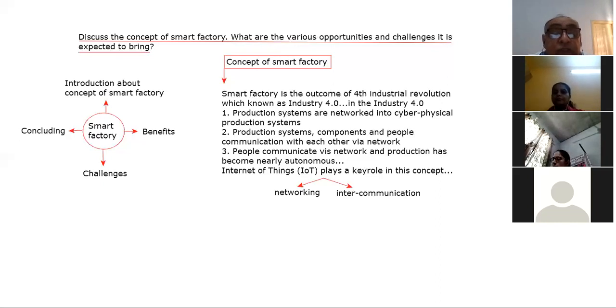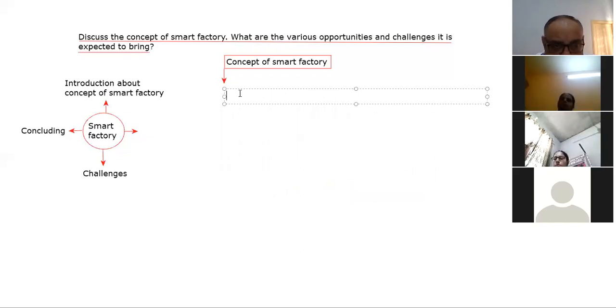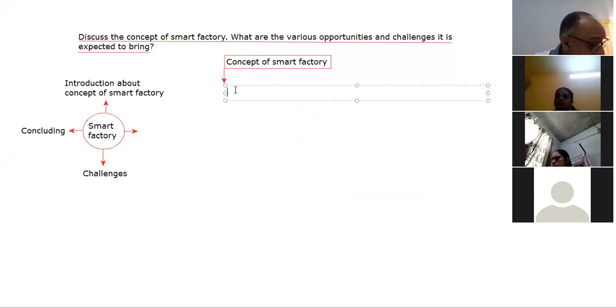So the next point in discussion is the smart factory. Nishank, beta, if you want to add something, you can. Not a problem.